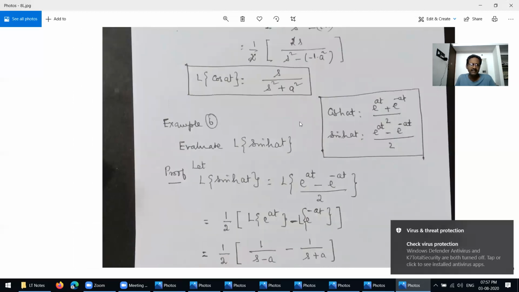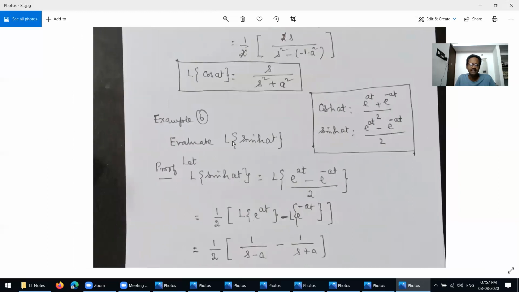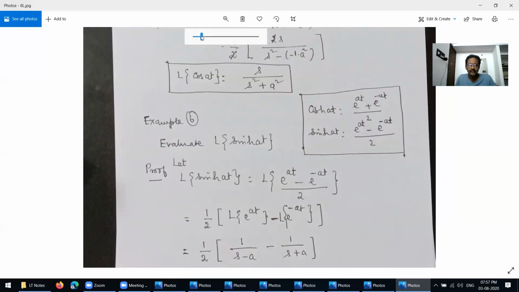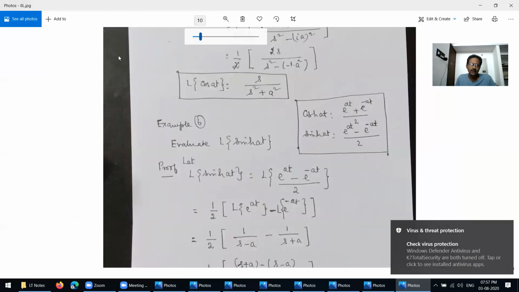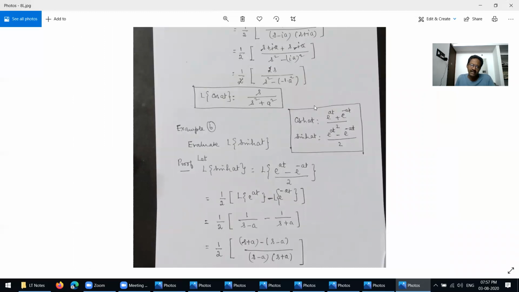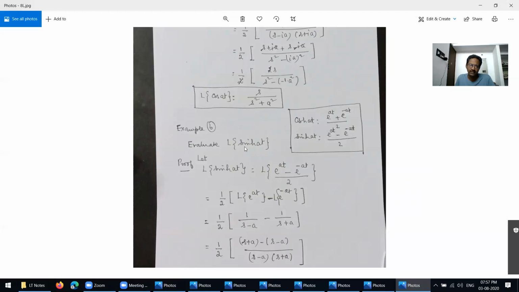Now we have to apply the formula here. So now you write the formula like this. The Laplace transform of sin at equals a over s squared plus a squared. The Laplace transform of cos at equals s over s squared plus a squared.